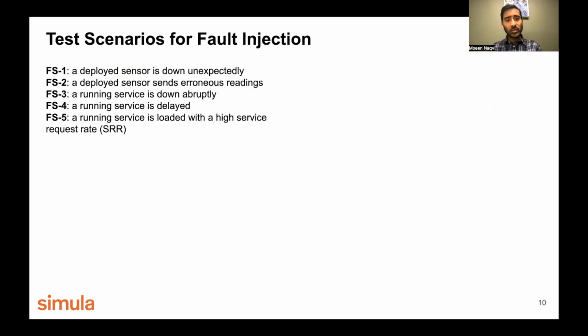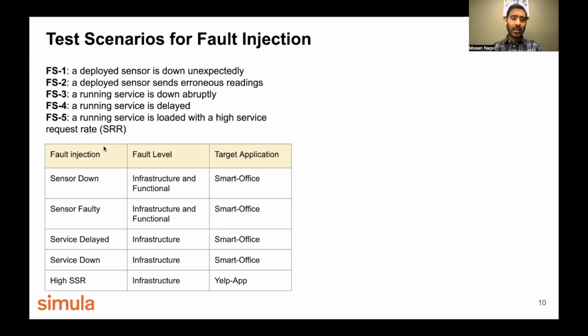Further, the test scenarios we have used for the fault injection. We have used 5 different scenarios, and we have discussed our approach in terms of choosing these scenarios in the paper. We looked at the most commonly occurring faults within microservices systems, and we chose these kinds of faults. For example, we look at how a deployed sensor can go down, or it can send erroneous readings, or how a running service can have a high request rate. And for running each of these scenarios, we have files in the artifact which you can use.